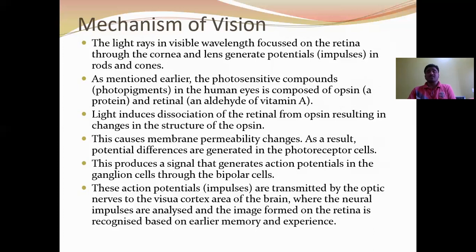This produces a signal that generates action potentials in the ganglionic cells through the bipolar cells. So action potentials are generated in the ganglionic cells through the bipolar cells by the signals from the photoreceptor cells. These action potentials are transmitted by the optic nerve to the visual cortex area of the brain, where the neural impulses are analyzed and the image formed on the retina is recognized based on earlier memory and experience.